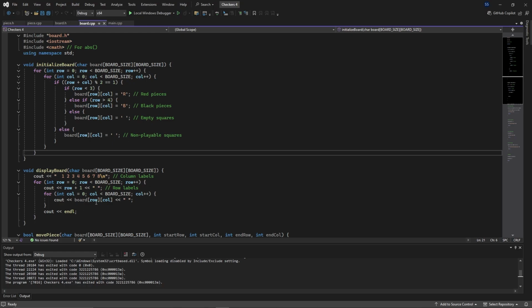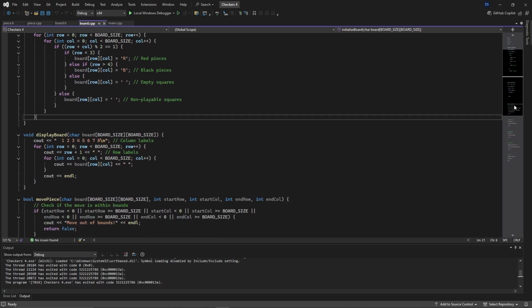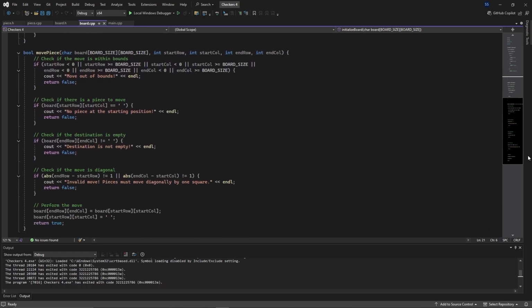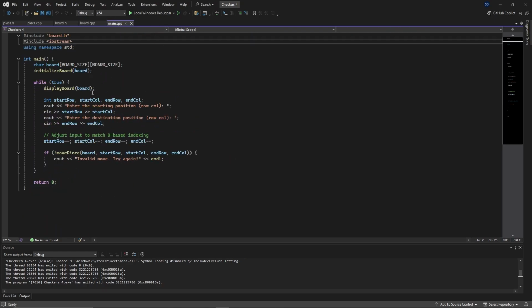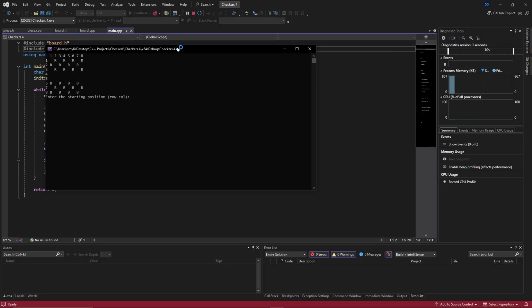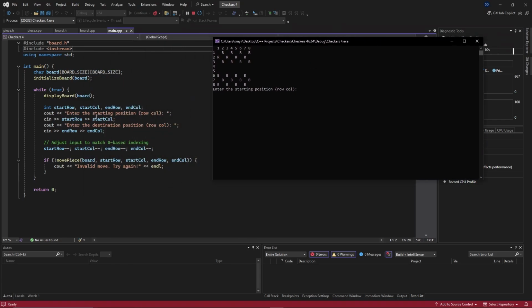But that being said, I think we've got this down by now. We've already gone through this. We know what's going on here. What else we got here? We've done that too. Let's go to the main.cpp. This right here is waiting for us to give it a row column. Row 3, column 2. Boom. Destination would be 4, 3. Boom. So that's what this is.